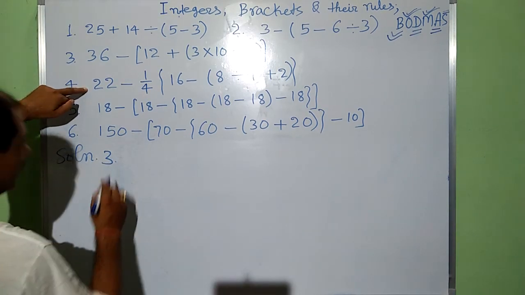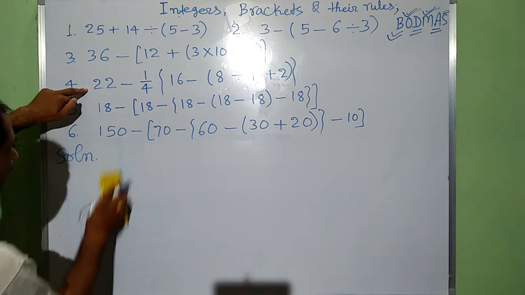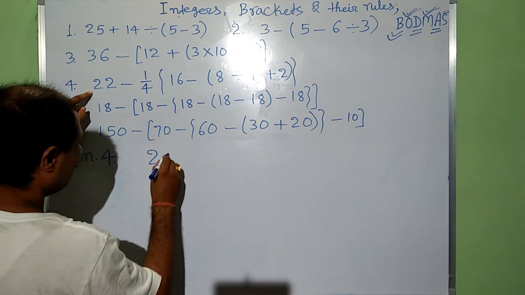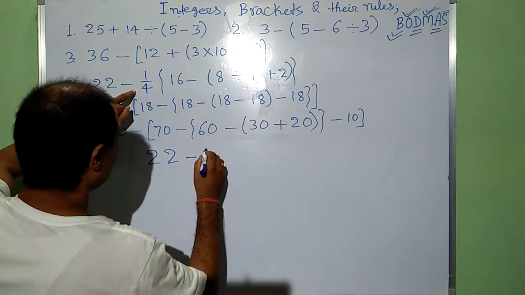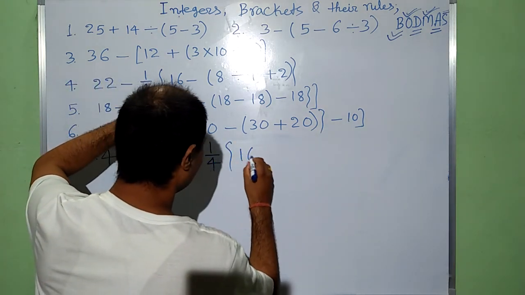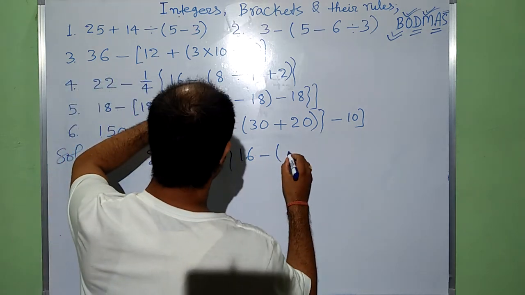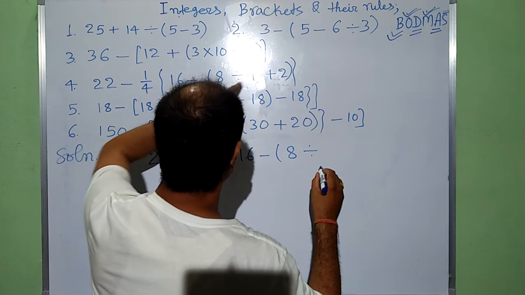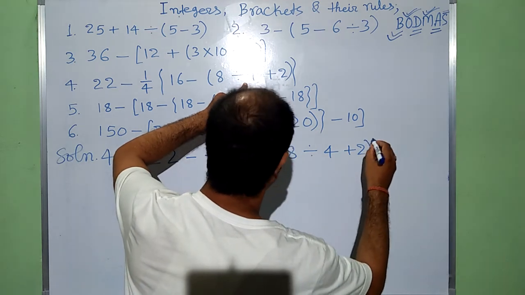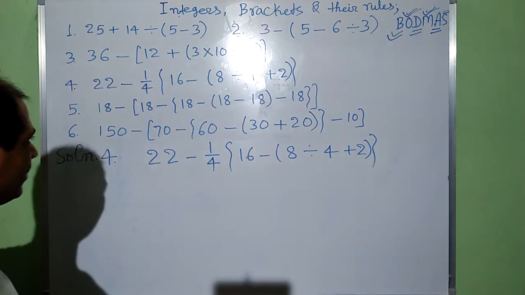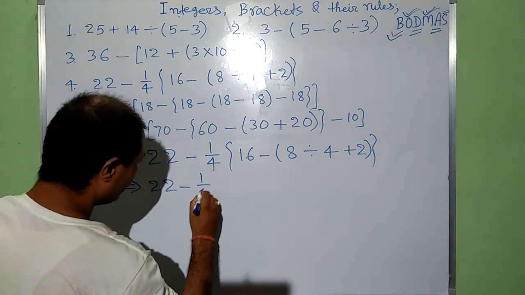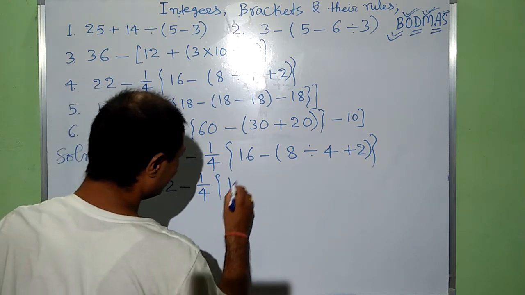Now question 4th. Solution of question 4th: (22 minus 1/4) curly bracket 16 minus (8 is divided by 4) plus 2 curly bracket. This implies 22 minus 1/4 curly bracket 16 minus.